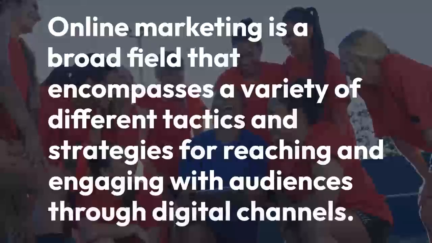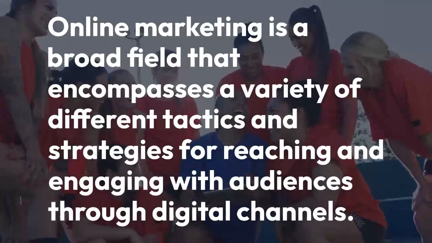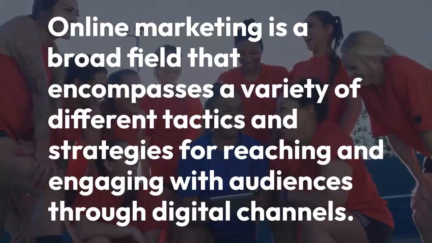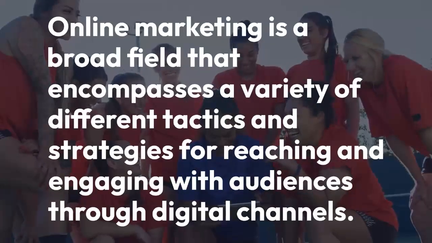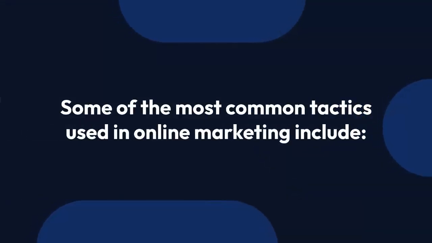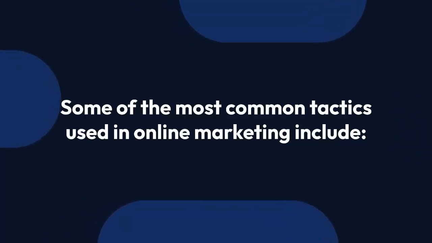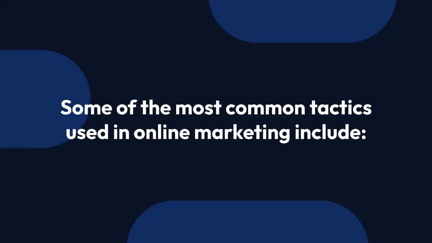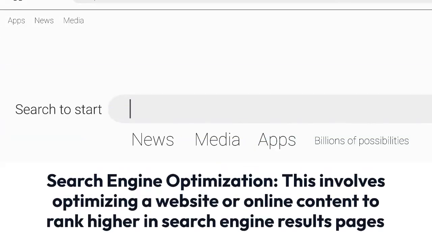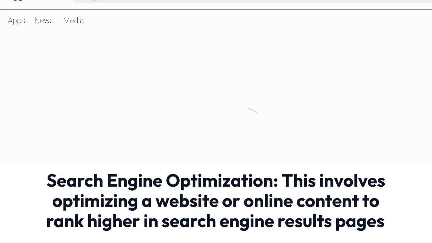Online marketing is a broad field that encompasses a variety of different tactics and strategies for reaching and engaging with audiences through digital channels. Some of the most common tactics used in online marketing include search engine optimization, SEO. This involves optimizing a website or online content to rank higher in search engine results pages, SERPs, for relevant keywords and phrases. This can be done through techniques such as keyword research, on-page optimization, and link building.